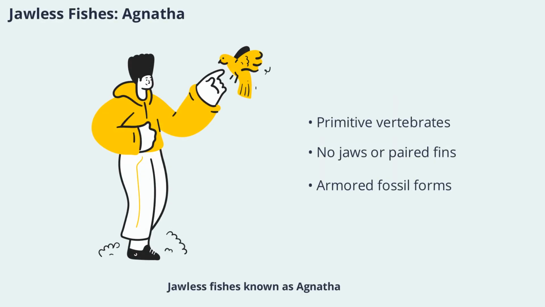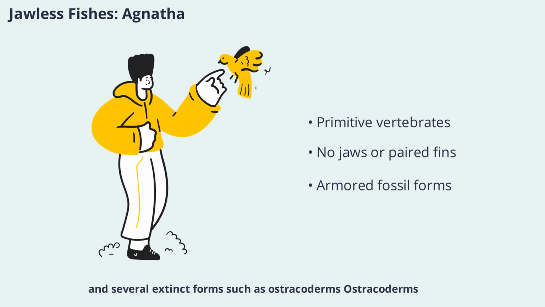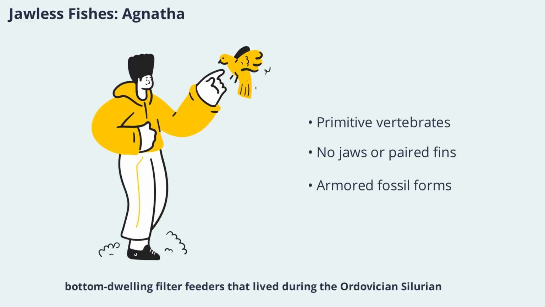of years. Jawless fishes, known as agnatha, represent some of the most primitive vertebrates alive today. This group includes both living species like lampreys and hagfishes and several extinct forms such as ostracoderms. Ostracoderms, the earliest known fossil chordates, were small armored bottom-dwelling filter feeders that lived during the Ordovician, Silurian, and Devonian periods. Their bodies were protected by thick bony plates and scales, and they lacked jaws and paired fins. Today, lampreys and hagfishes continue this ancient lineage, offering a glimpse into the early evolution of vertebrate life.